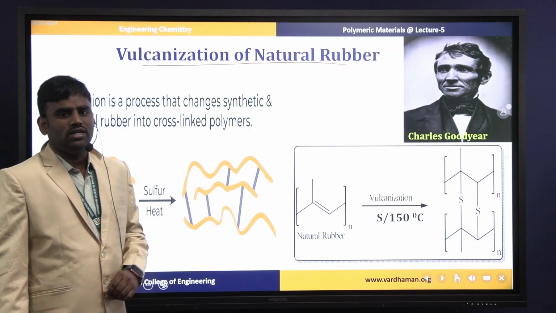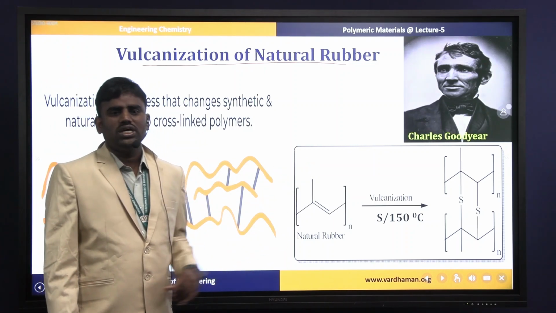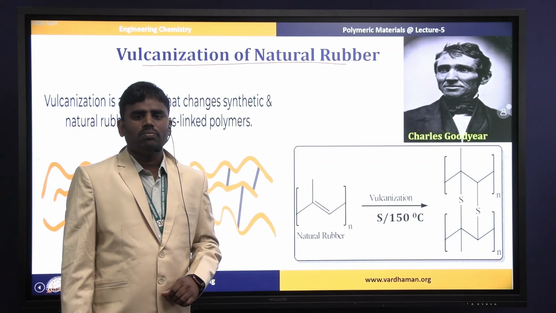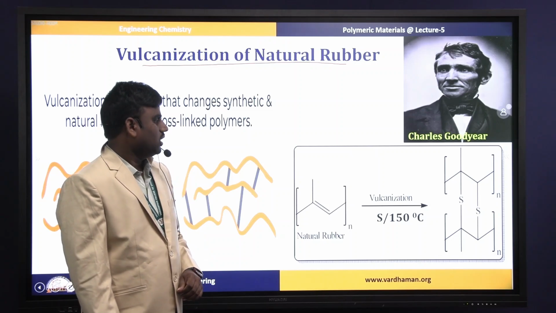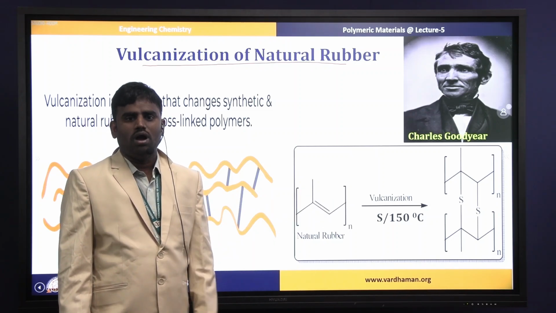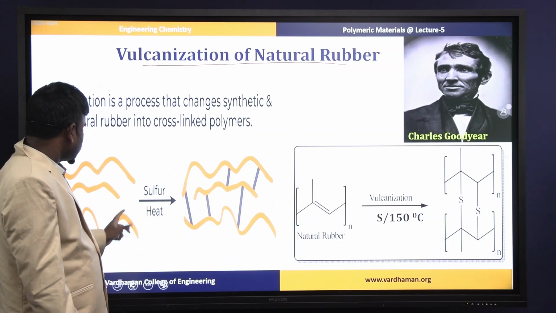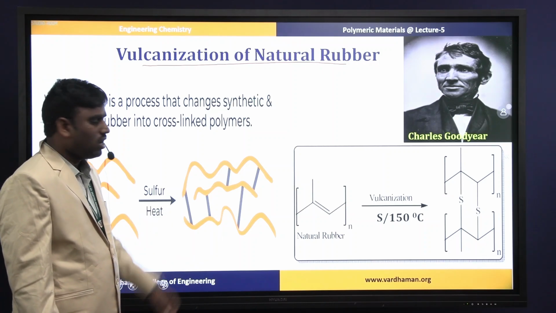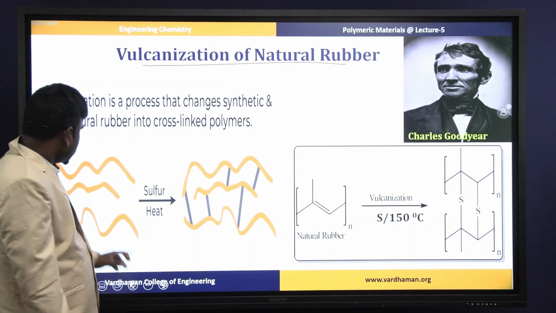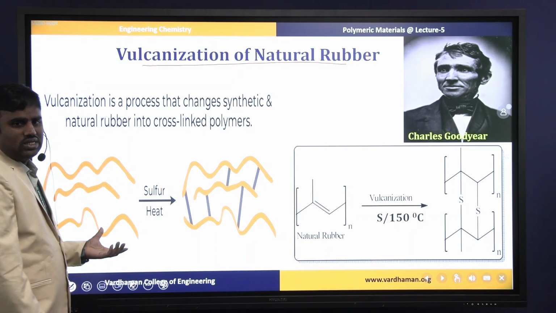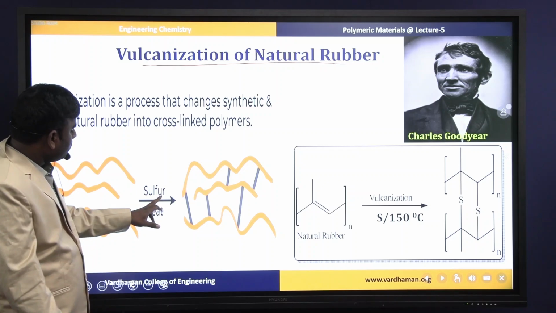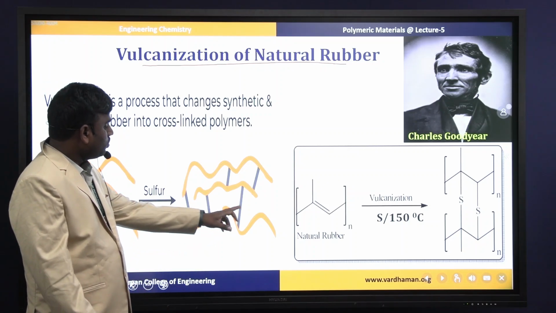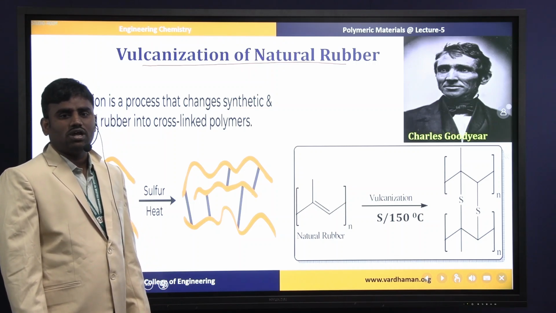In 1839, the scientist Charles Goodyear introduced the vulcanization process. With this process, we improve the properties of natural rubber in the presence of a sulfur compound. Heating natural rubber with a sulfur component at 150 degrees centigrade, we get a cross-linked vulcanized rubber. Initially, you can see the structure of natural rubber is a simple linear structure. While heating with the sulfur components, the straight linear chain of natural rubber is converted into a cross-linked structure.